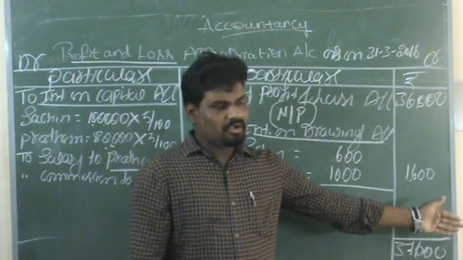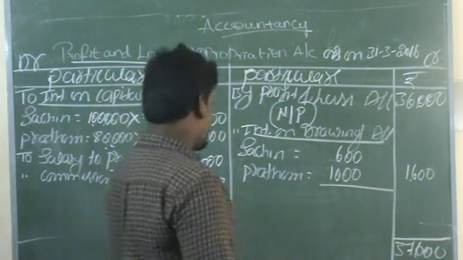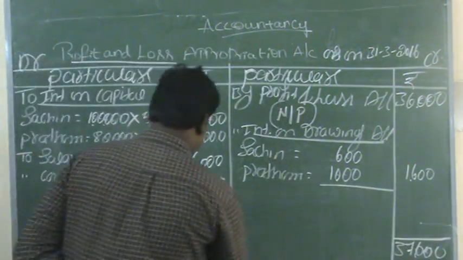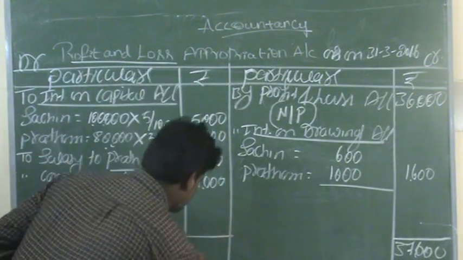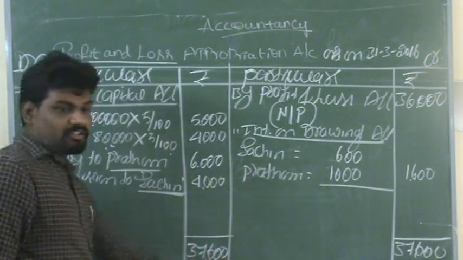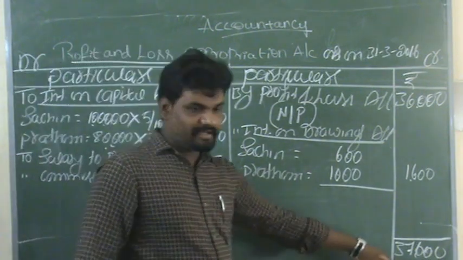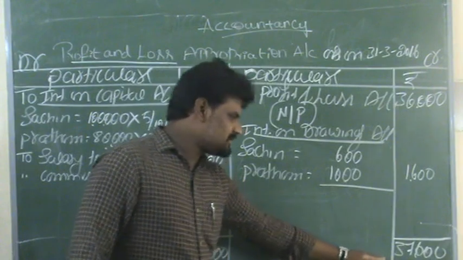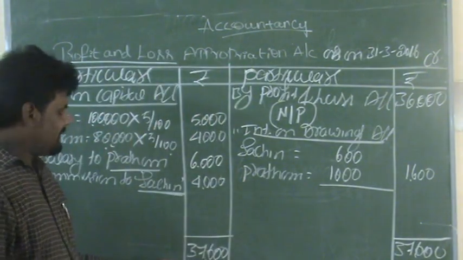Credit balance is more, so this balance is transferred to the debit side. That credit balance you have to transfer to the debit side.